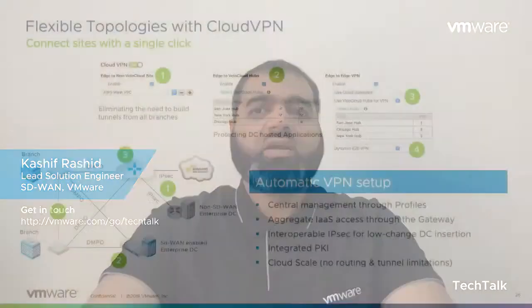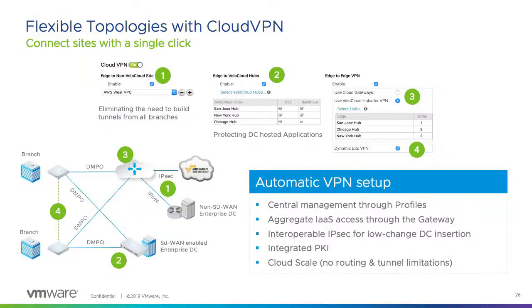And this is flexible topologies with Cloud VPN. I was explaining from the beginning how easy it is, I'm sure you're laughing, to make IPsec tunnels. So here I just want to show this screenshot of VMware SD-WAN, VeloCloud SD-WAN. There are one-click steps number 1 and 2. If you have done that from the beginning, you're all done for all overlay tunnels.